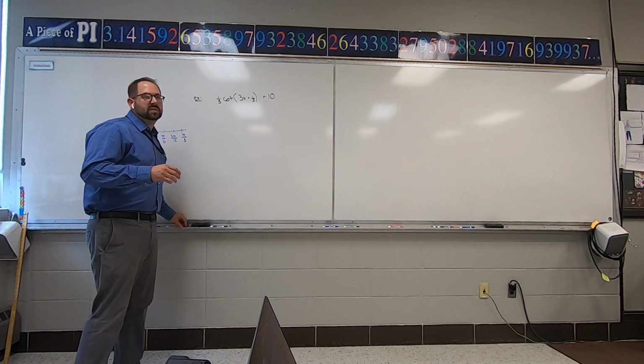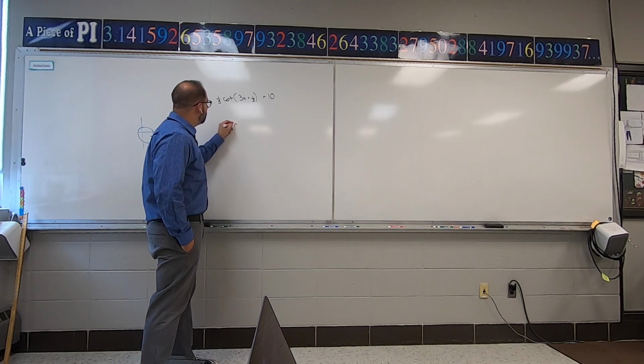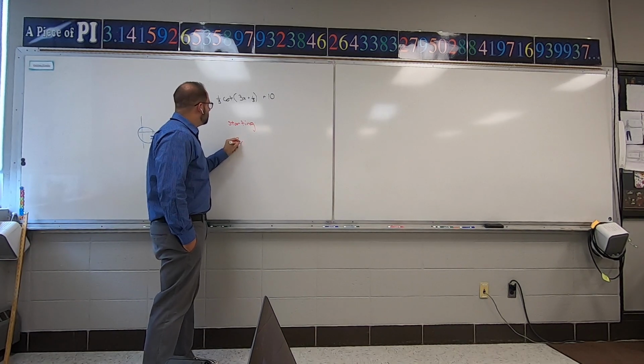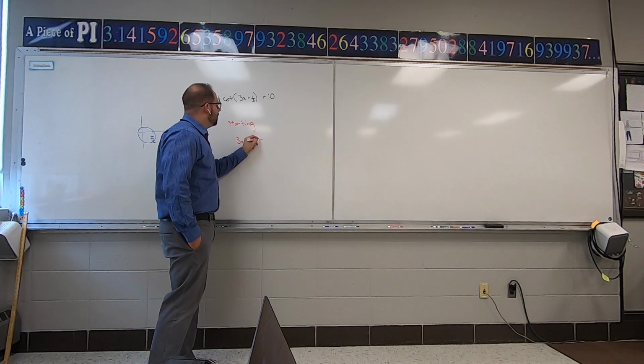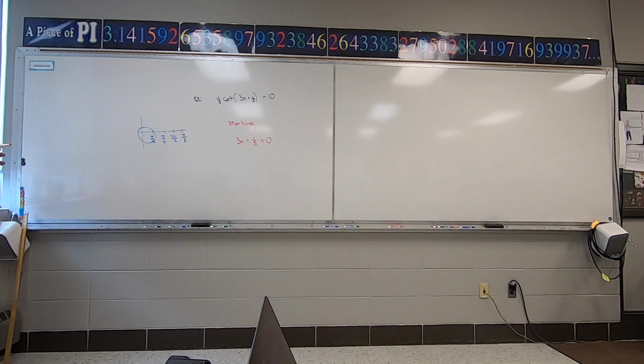Now that I know the spacing is pi over 12, I can figure out where my starting point is. How you figure out where you're going to start your graph: 3x plus 1/3 equals 0. Then you solve this out, and this tells me where I need to start, right and left. Then I can figure out the spacing from there. Okay.